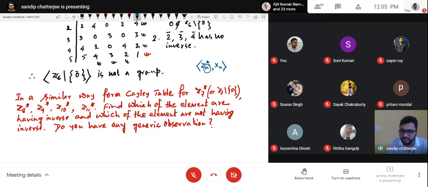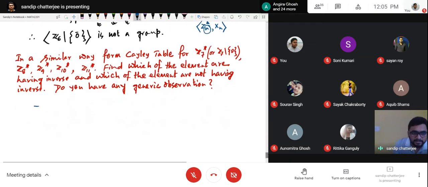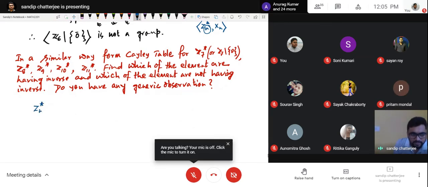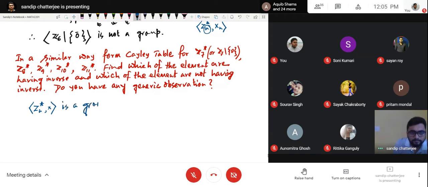So I can say that, if I write this thing, Zn star means Zn excluding 0 and multiplication, here multiplication means multiplication modulo n, is a group if n is prime. Can I say that?